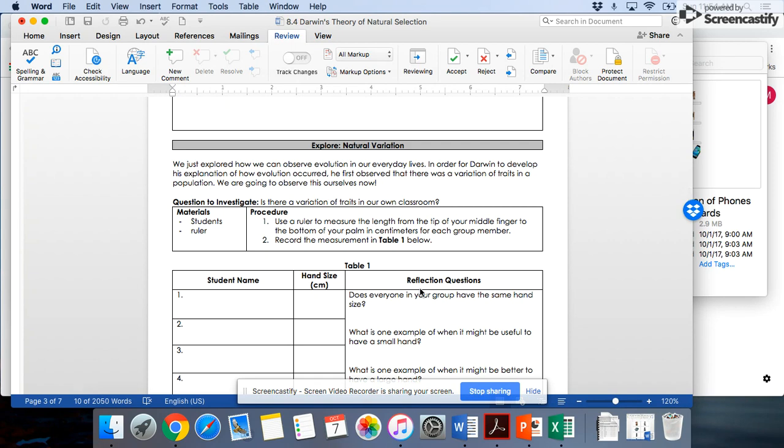So we just explored how we see evolution in our everyday lives, and Darwin used this to develop his explanation of how evolution occurred, and he did that by observing traits in a population, which we're going to do now. In your box, you will have a ruler. The question we're going to investigate is, is there a variation of traits in our own classroom? You will use the ruler to measure the length from the tip of your middle finger to the bottom of your palm in centimeters.